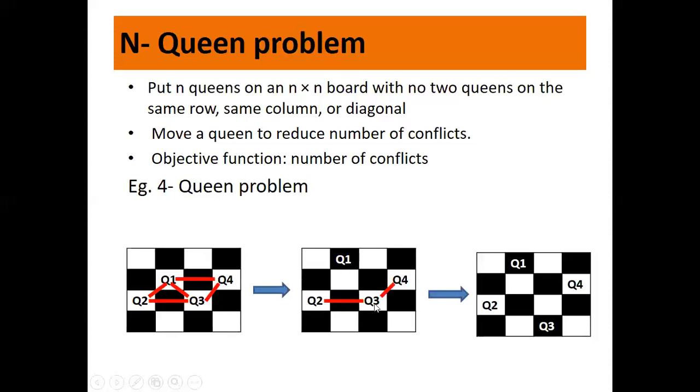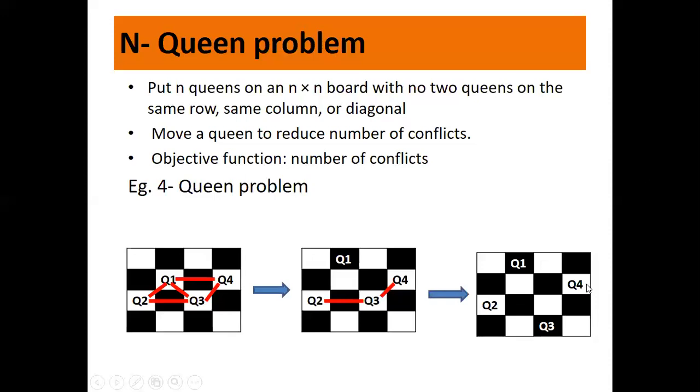So what we do next, we move the Q3 from the position 3 by 3 to the position 4 by 3. So Q3 from here is moved here. Now if you look at it, all the queens are safe and their attack is not possible. Q1 is already safe, I already told you. If you look at Q2, there's no other queen in the same column, no other queen in the same row, even in the diagonal. And if you look at Q3, again, no queen in the column, no queen in the row, and no queen in the diagonal, right? Similarly, Q4 is also safe.